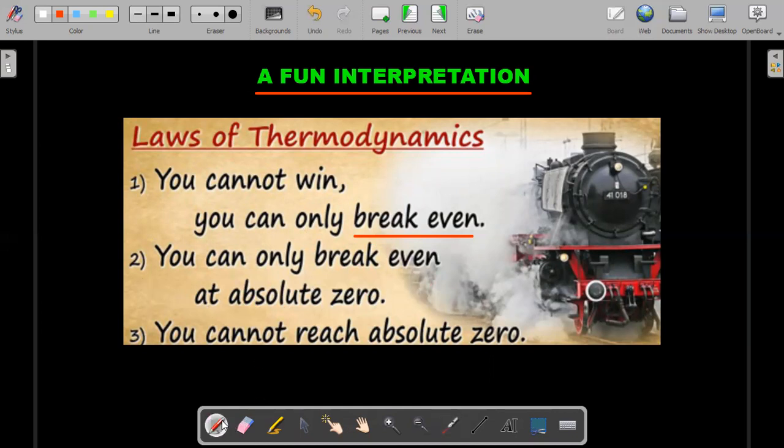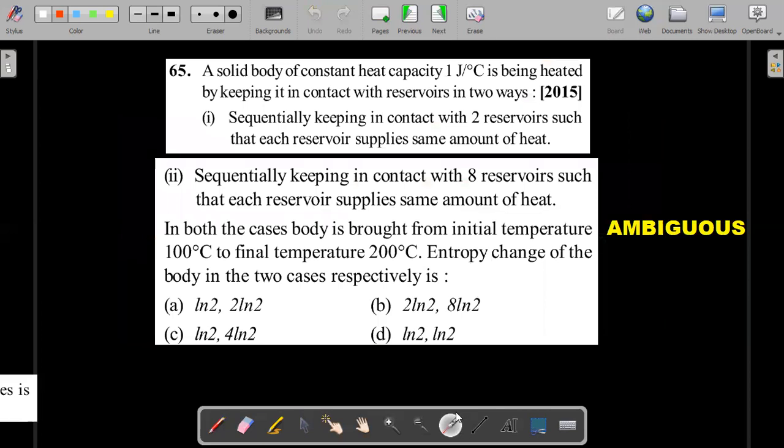It tells you that actually for 100% efficiency, the value of T low has to be 0 Kelvin. That's what your second law tells you. And the third law closes the door on that and says that you cannot reach that absolute zero. So these are the 3 fun poetic ways of remembering the 3 laws. Okay, all right, let's move forward.